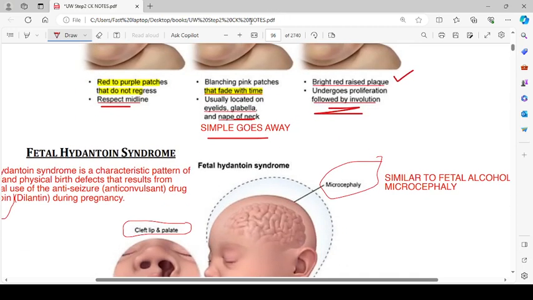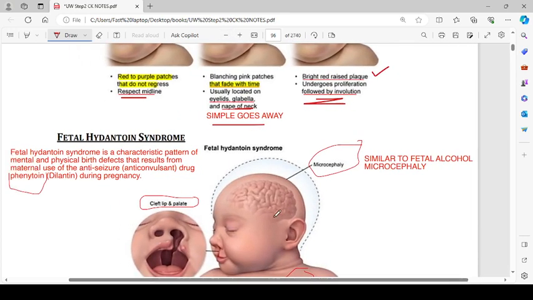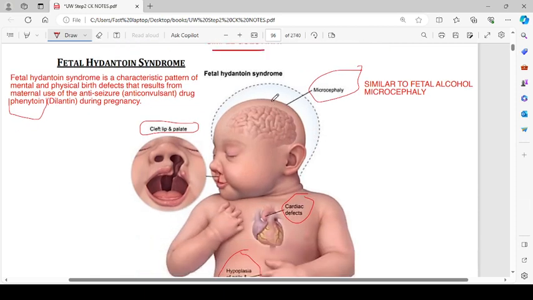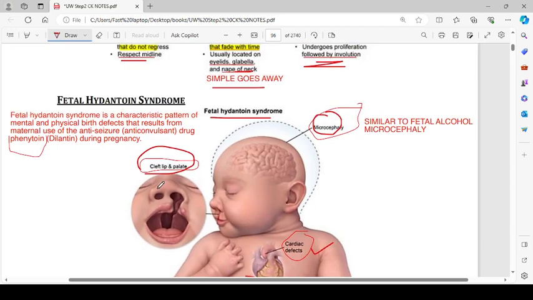Then the next thing is about fetal hydantoin syndrome. That is characterized by microcephaly, cleft lip and palate, cardiac defects, and hypoplasia of the nails and phalanges. That is very classic in fetal hydantoin syndrome. It is a characteristic pattern of mental and physical birth defects that result from maternal use of anticonvulsant drugs, phenytoin. The name is similar, Dilantin during pregnancy.